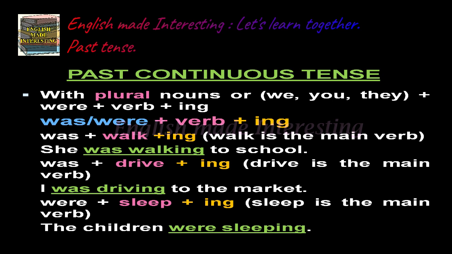Was plus drive plus ing. Drive is the main verb. Driving is the ing form of the verb drive. So example, I was driving to the market. Another example, was plus sleep plus ing. Sleep is the main verb. Sleeping is the ing form of the verb. Example, the children were sleeping.